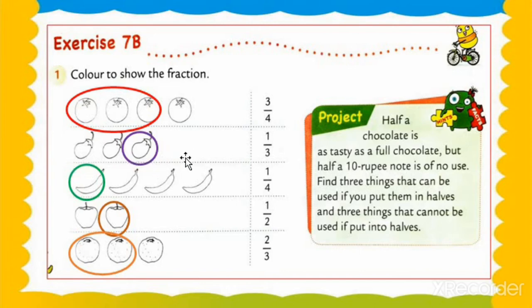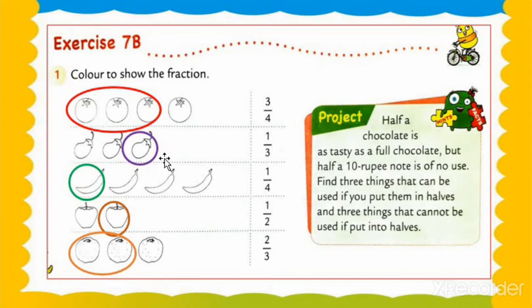Now we take the example of brinjal. How many brinjals are there here? 1, 2, 3. So that's why we are writing the denominator 3, and 1 is the numerator. That's why, my dear students, the ratio is 1/3. Okay, we only filled 1 brinjal.